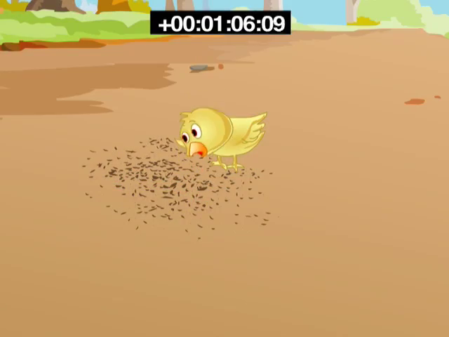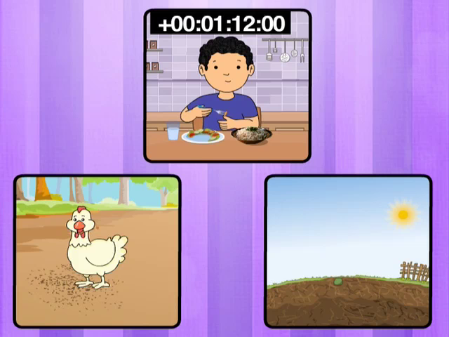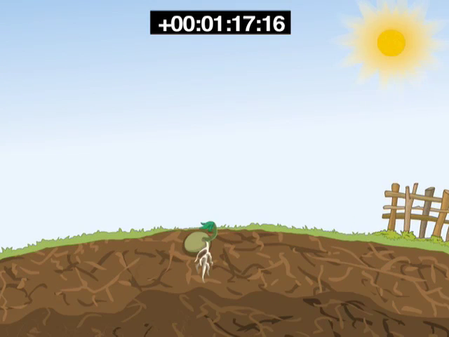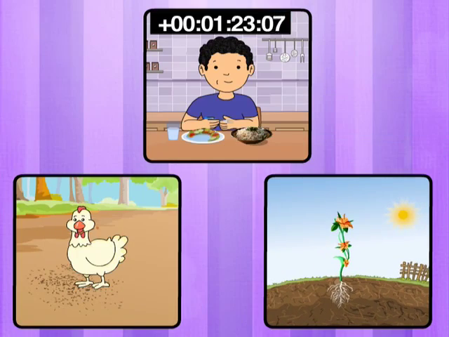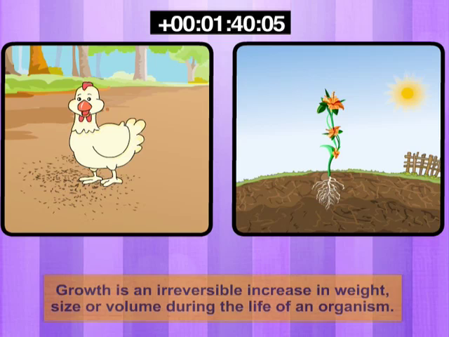Consider, for instance, a chicken. It grows into a hen or cock by eating food. Like humans and animals, plants also grow. A seed grows into a sapling, and a sapling grows into a large plant or tree by deriving energy from food. So all living things grow and change as they progress through their life cycles. All living organisms show growth. Plants grow throughout their life, whereas animals grow for a certain period. Growth is an irreversible increase in weight, size or volume during the life of an organism.